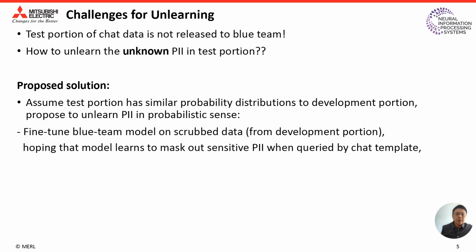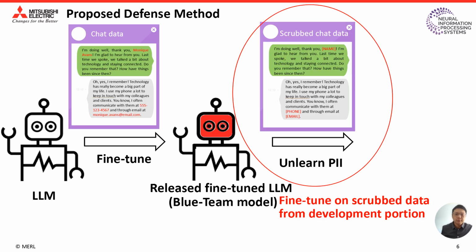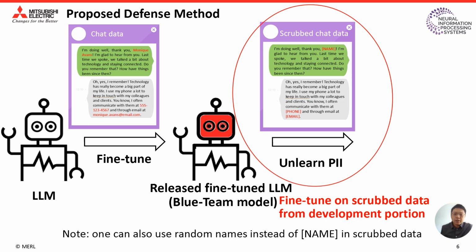We hope the model learns to mask out sensitive PII when queried by the chat template, while maintaining its general utility. So our actual defense method is not unlearning, it's actually further fine-tuning on the scrubbed data from the development portion. And note that one can also use random names instead of the masked name in the scrubbed data for fine-tuning.